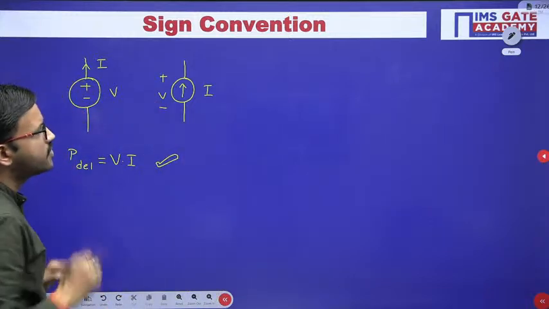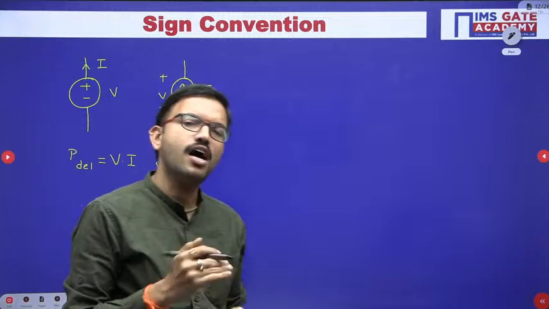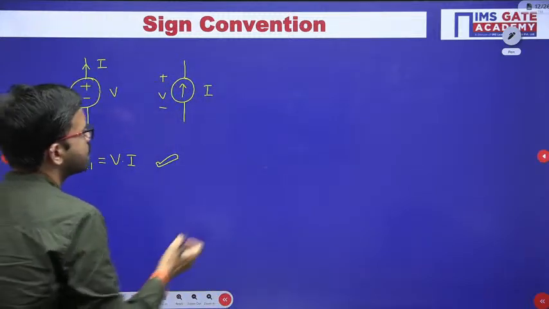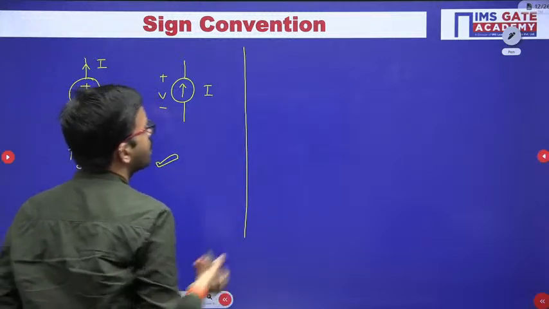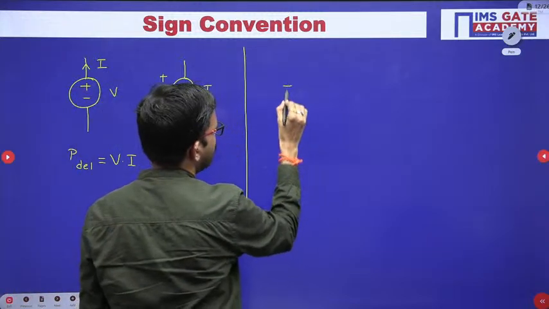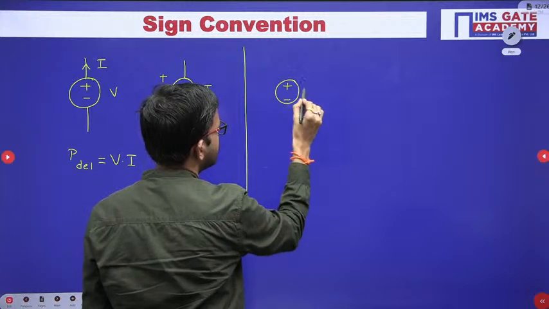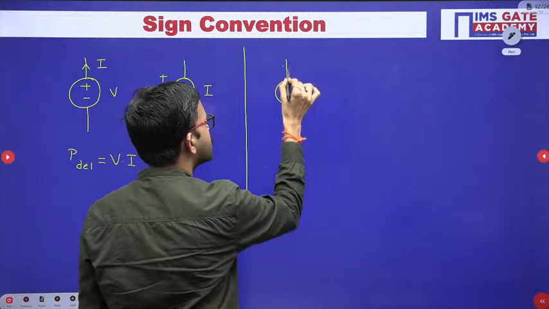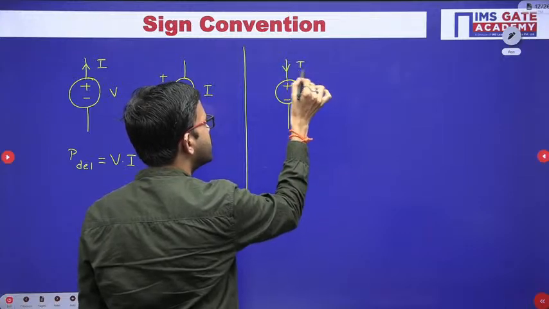But if you have the opposite way, say for example, the voltage source polarity I consider as it is, but in this case current I is entering like this.